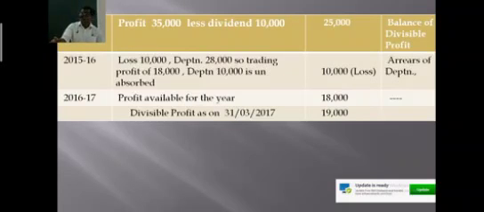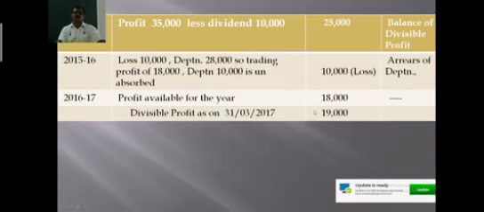Now this is the amount of profit available to the company's shareholders, and the directors can declare dividends of rupees 19,000 in that year. Now this divisible profit of rupees 19,000 is after deducting all the arrears of depreciation.